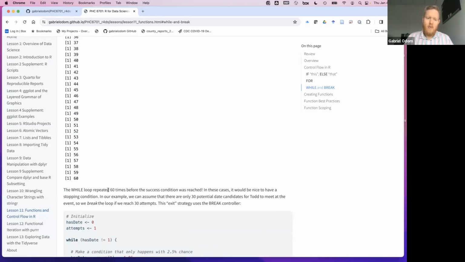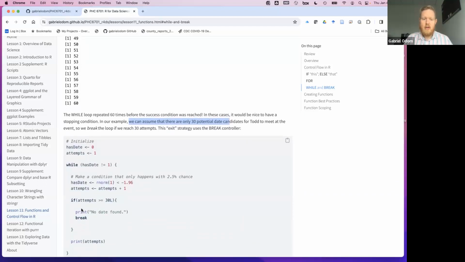Now, if we say, all right, well, 60 is a lot of dates. What if we don't even have 60 dates? Or what if Todd is getting discouraged by this point? So let's say that Todd promises his family that he will go on 30 dates. So if he keeps going and he's about to hit the 30th date, and if he still hasn't found a date at the 30th encounter or whatever, then he's going to exit from the event.